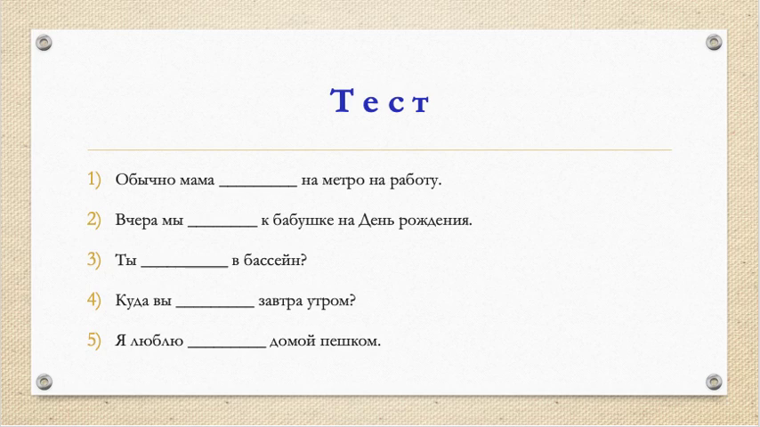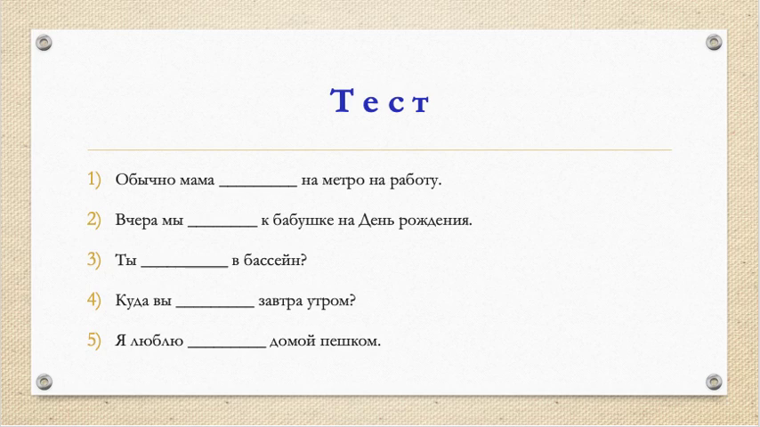Sentence number 4. Куда вы завтра утром? So, here it's clear that we are talking about future, because we have the time expression завтра. And again, we need to know a bit more about the situation to choose if it's walking or by transport. So, in theory, both verbs can work here.